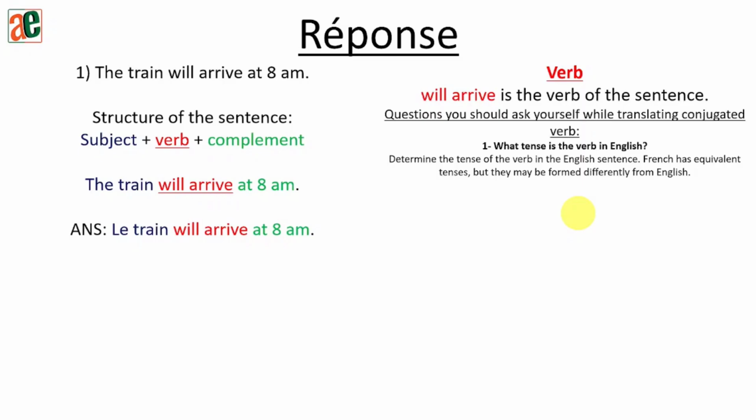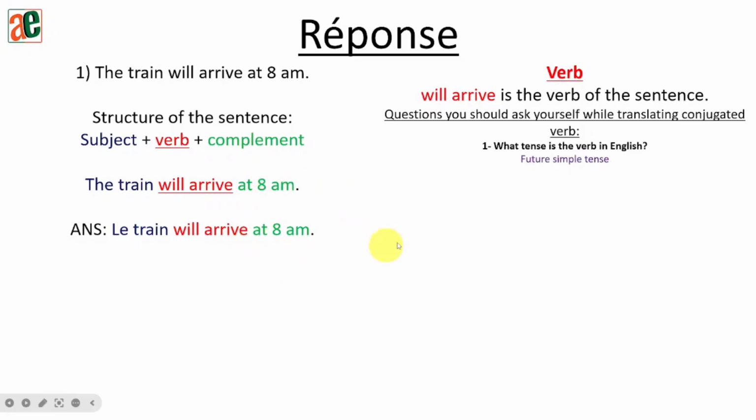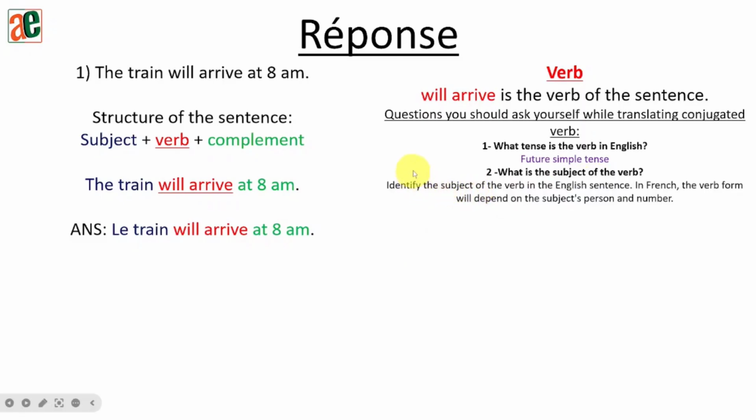So for example, let's say the tense is present in the given language or in English. I'm going to apply the present tense French rules. So I should not translate word by word. No. Okay? So in our case, the tense is future simple. So simple future tense. Second point, what's the subject of the verb?